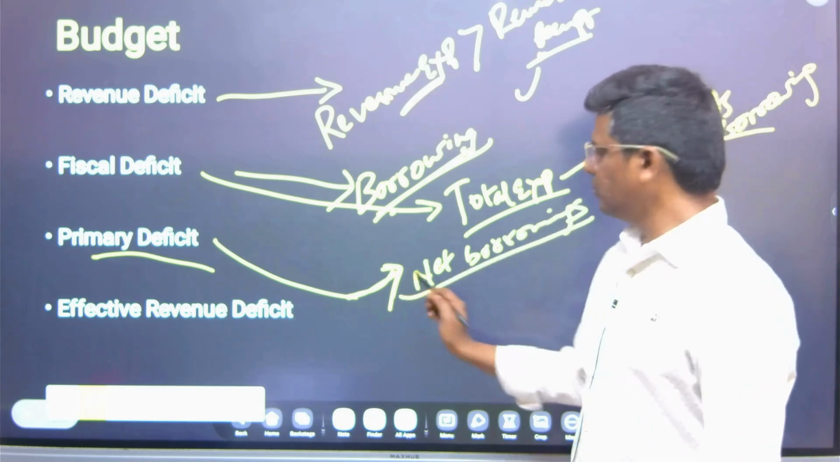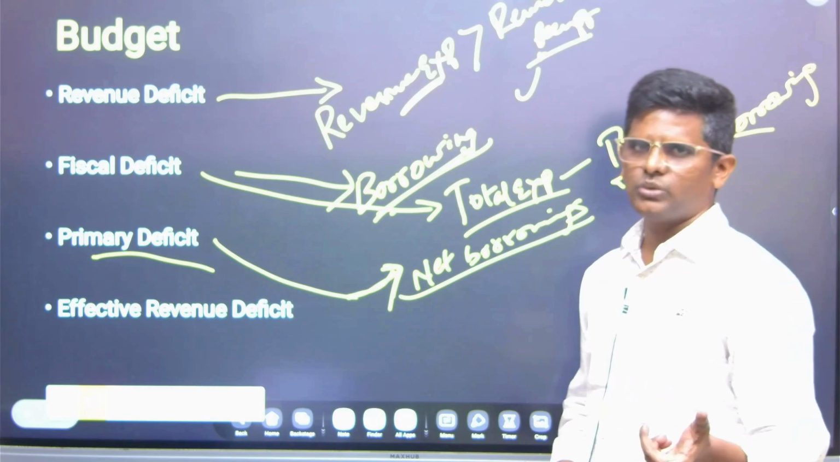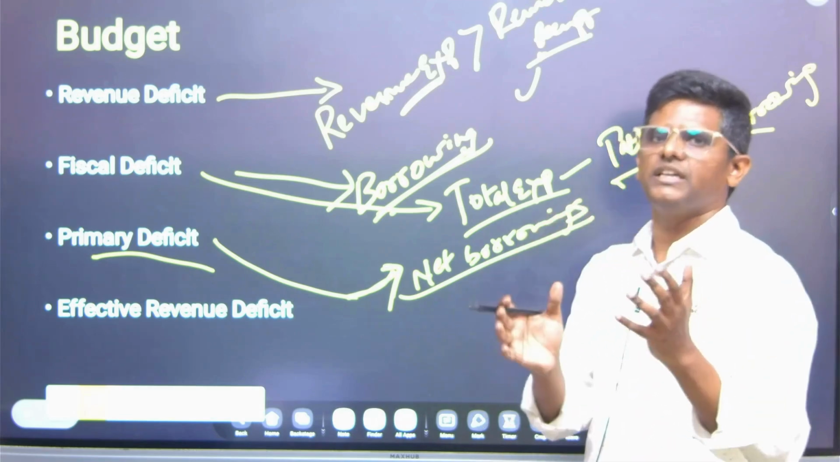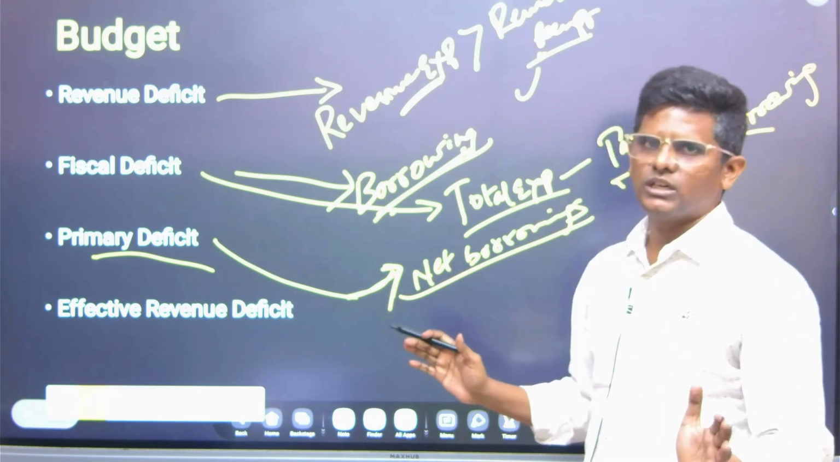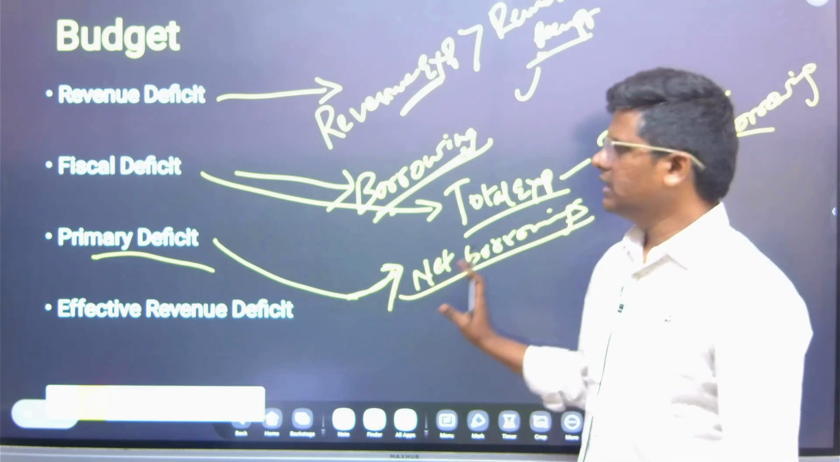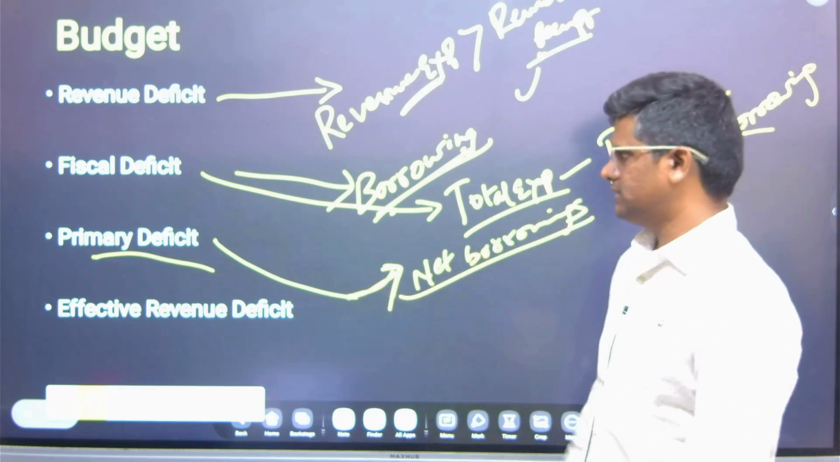It doesn't have the interest component also, because interest also we have to pay every year. We will remove that also, and we will see totally what are the net borrowings through primary deficit.